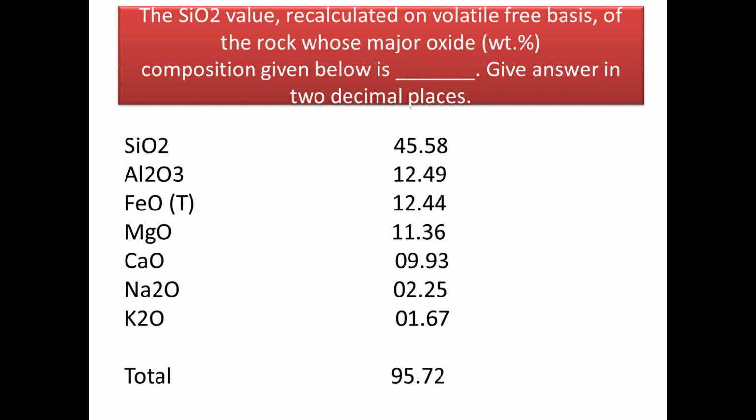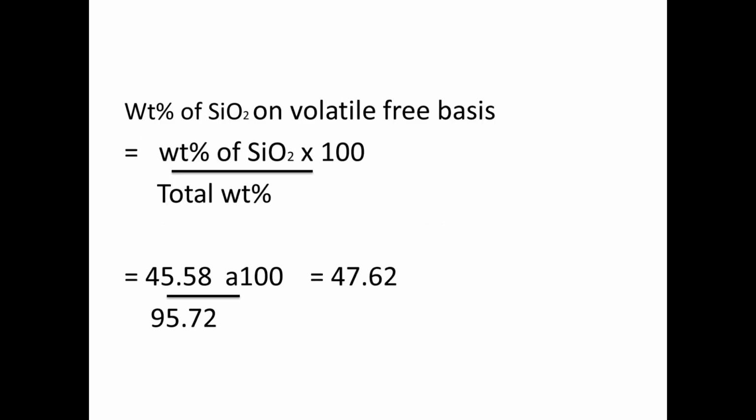That means we have to consider that all the oxides present here constitute a total of 100%, and then find the value of weight percentage of SiO2. In order to do that, we have to multiply the weight percentage of SiO2 by 100 and divide it by the total weight percentage. That is, we have 45.58 into 100 divided by 95.72, which will give rise to 47.62.